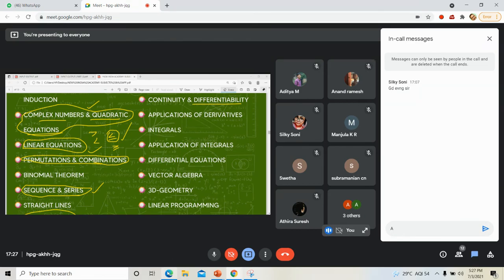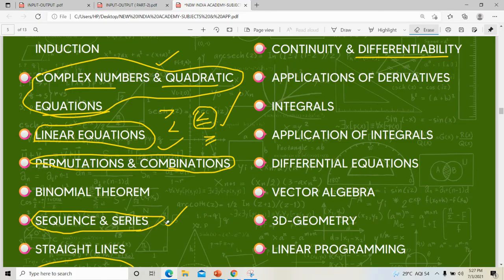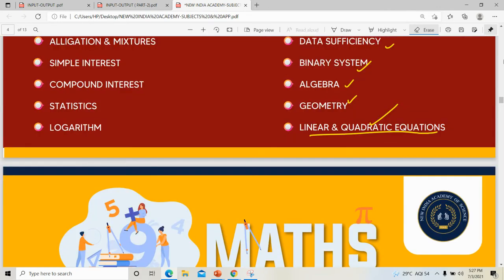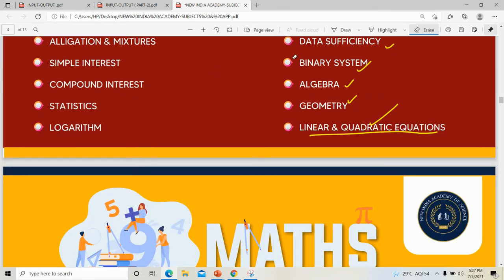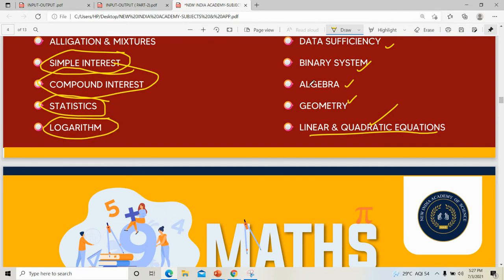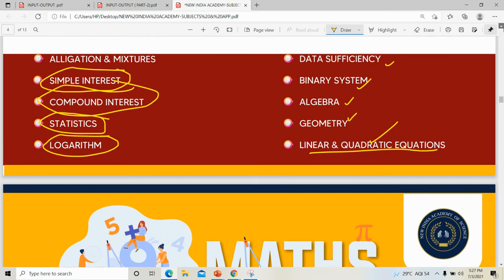Actually, we studied all those things in our early childhood or early classes. Up to 10th standard we studied all those, like compound interest and simple interest. These we studied in 8th standard or something. Then statistics we know. Then some logarithmic properties like log a plus log b.